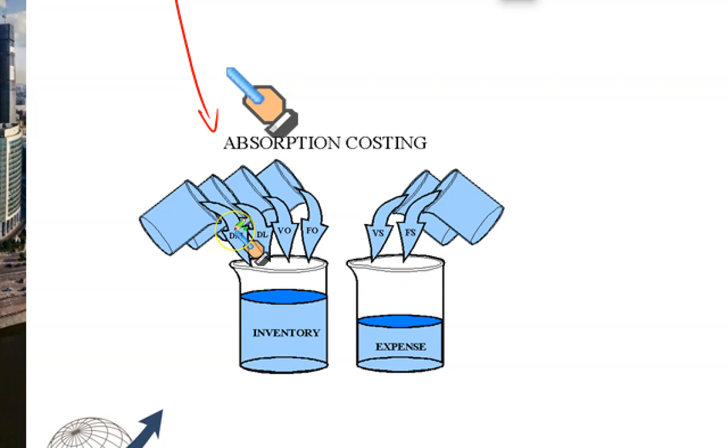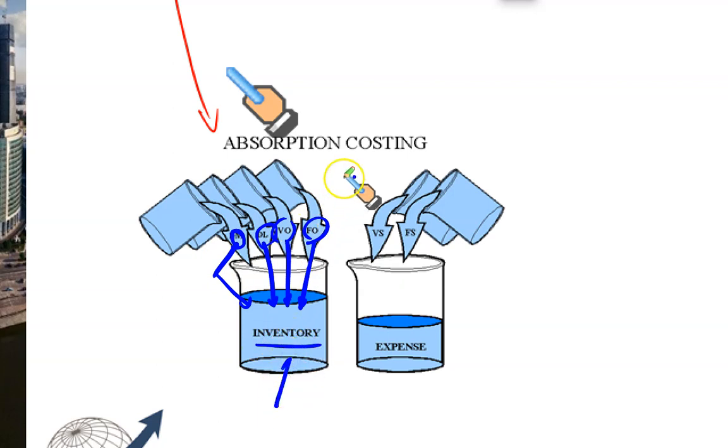If you take your direct material, direct labor, variable overheads and fixed overhead and consider it as a part of production cost, this system is called absorption costing. Means direct material used in production, direct labor, variable overhead and fixed overhead. All four costs of production are made as a part of product. These are called the product costs.